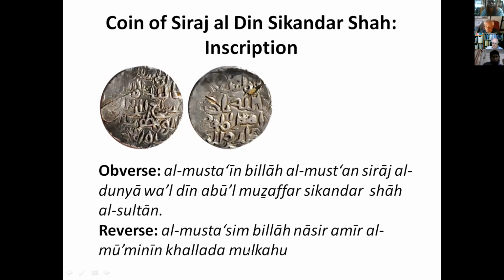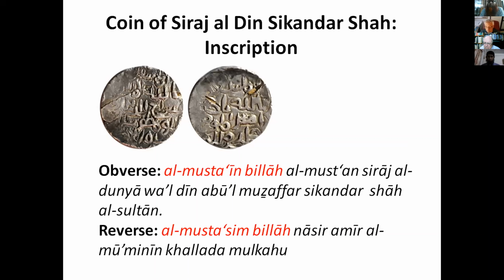The obverse and reverse legend is here. The obverse reads, Al-Musta'in Billah Al-Musta'an, Shiraz al-Dunya wal-Din Abul Muzaffar Sikandar Shah al-Sultan. And the reverse reads, Al-Mustasim Billah Nasir Amir al-Mu'minin Khallada Mulkahu.